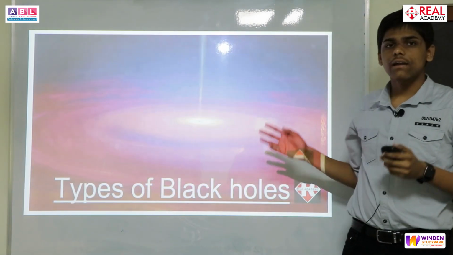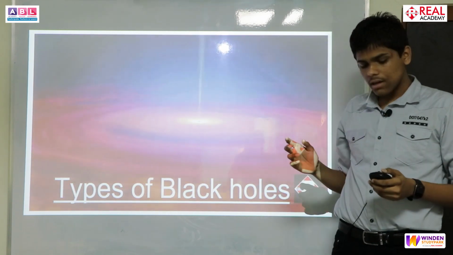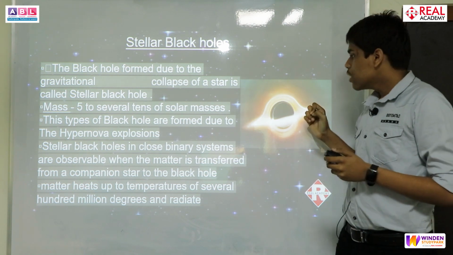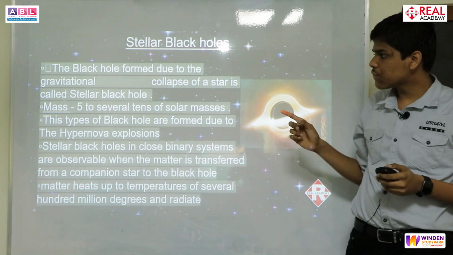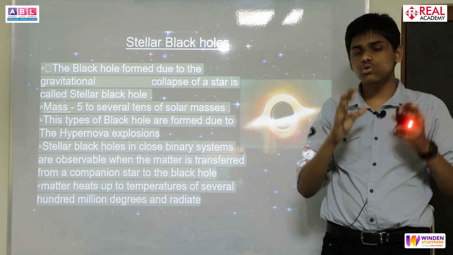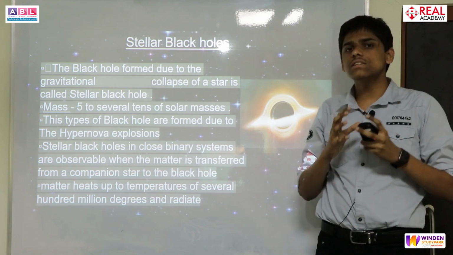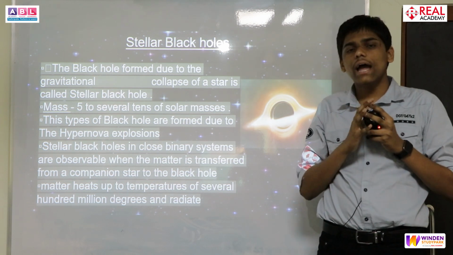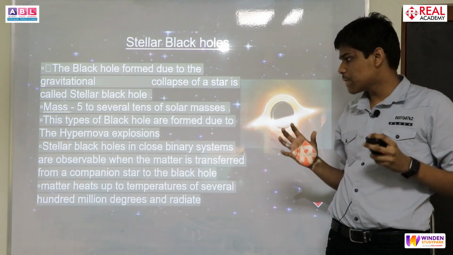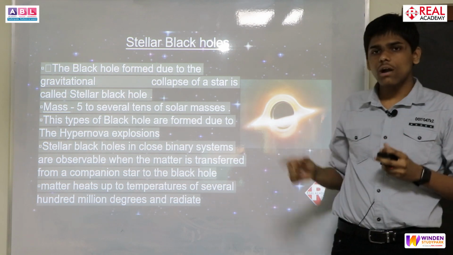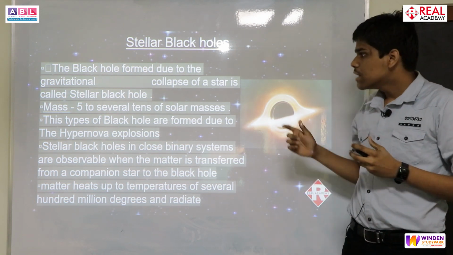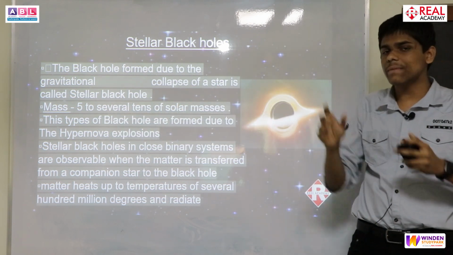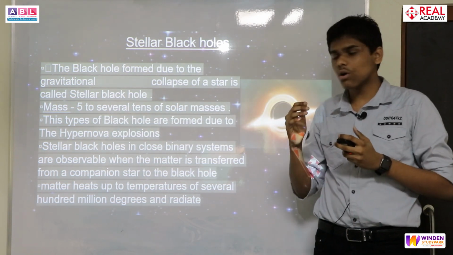Now we are looking at the types of black holes. The first type is the stellar black hole. This is the black hole which is observable in our universe. These black holes are formed whenever a hypernova or supernova explosion occurs in space. These are very immense explosions. At this point, a very high amount of energy is released in space, which causes this black hole. This black hole is formed due to the high pressure. The mass of this black hole is around 5 to several tens of solar masses. That means 5 to hundreds of times that of the Sun.